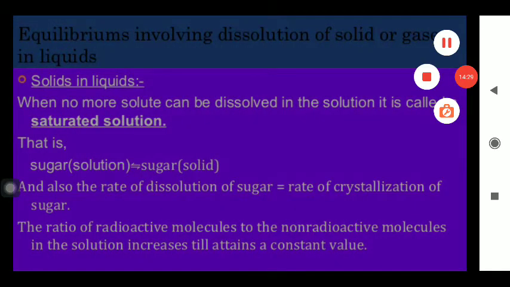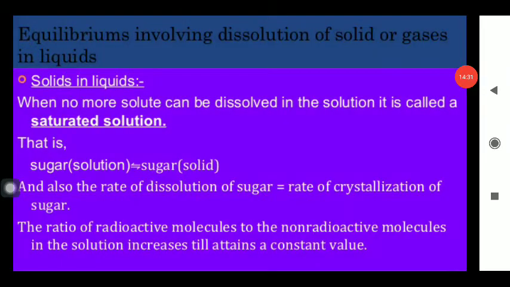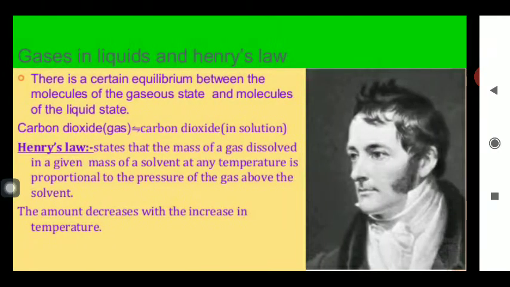So this is another illustration by which you can explain the dynamic nature of the equilibrium. First of all, the complete process of this equilibrium is studied by Henry's law. And this Henry's law is applicable whenever gases dissolve in a liquid. Whenever any gas dissolves in a liquid, how much quantity of the gas will be dissolved, their solubility can be expressed by Henry's law.